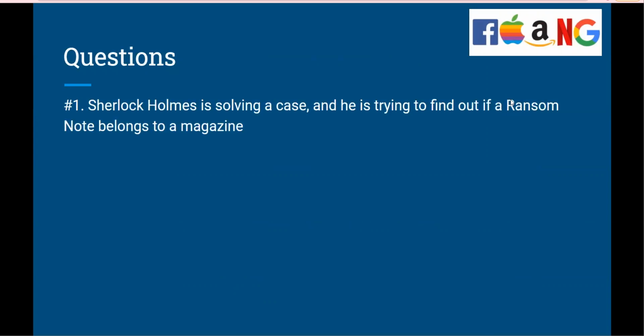Number one, Sherlock Holmes is solving a case and is trying to find out if a ransom note belongs to a magazine. There are normally ransom notes given with cuttings from a magazine. So Sherlock Holmes is trying to find out if the words in the note belong to a magazine.